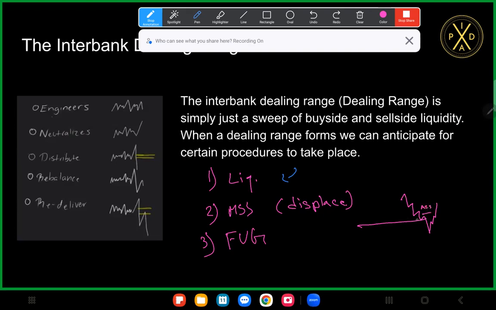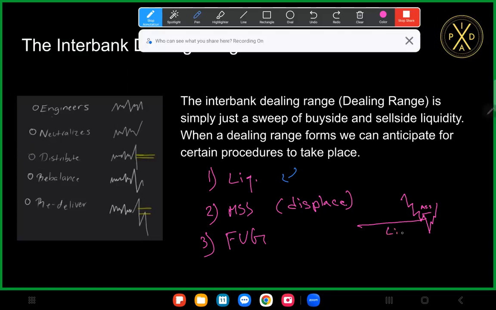This right here is a dealing range. Now, price doesn't have to take out this high to form a dealing range. When a dealing range forms like this, we're looking at the low and the high associated with that low. When price takes out both that buy side and that sell side range, that is when that dealing range gets cemented.